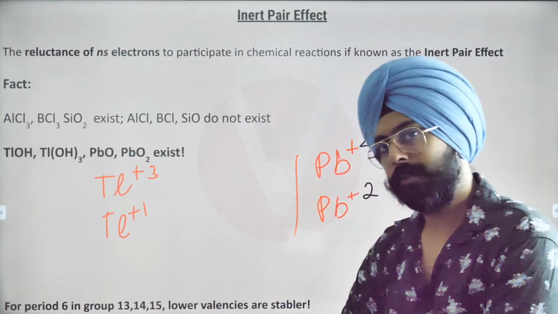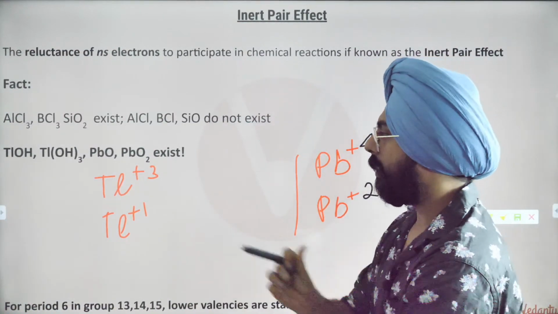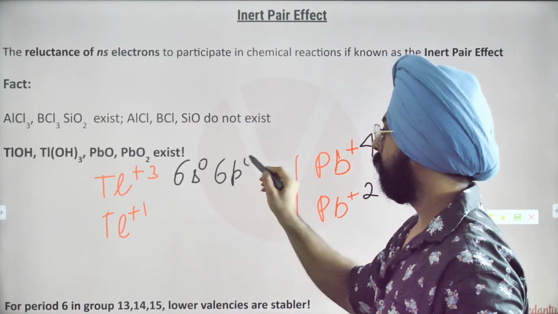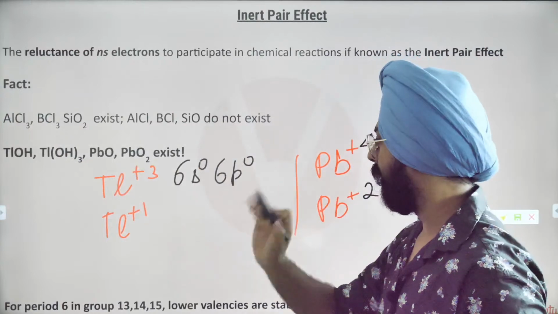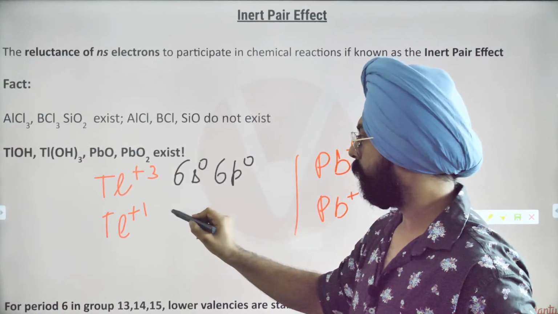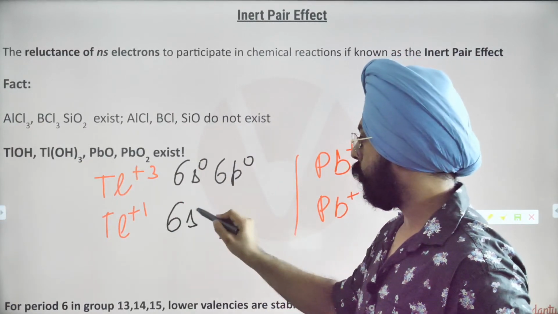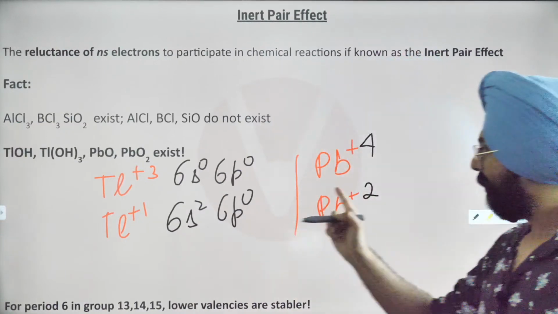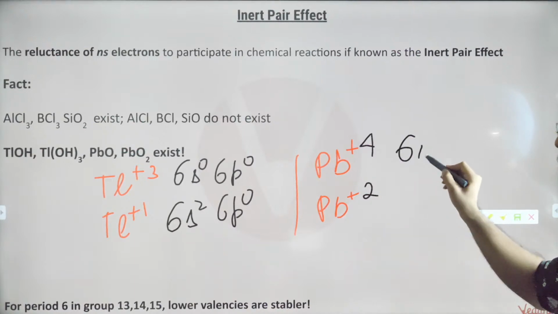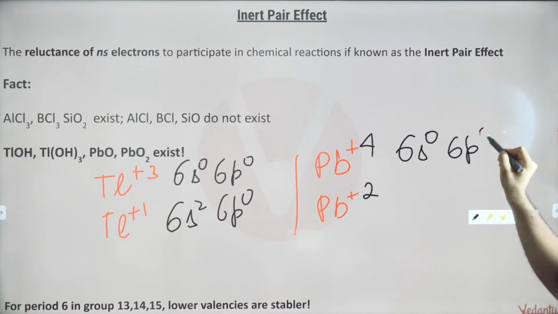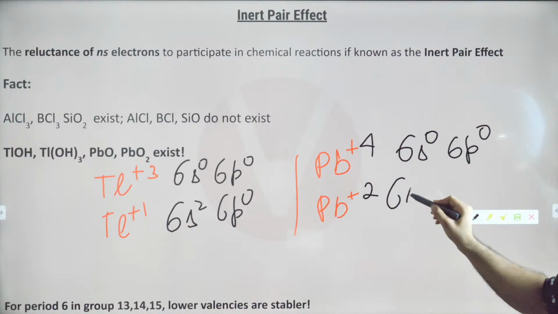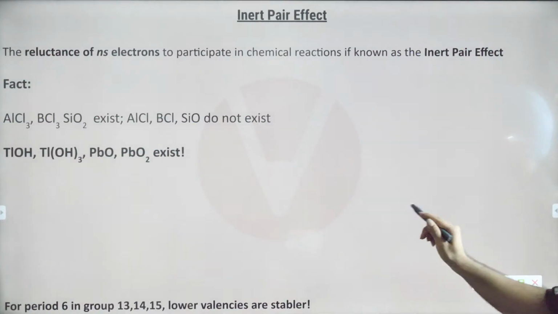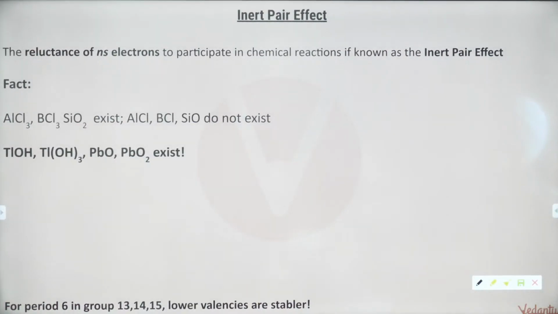Can we write this? This essentially is going to be 6s0, 6p0. You can write all your 5d10, 4f14, doesn't matter. This is what? 6s2, 6p0. Over here, this is 6s0, 6p0. This guy is 6s2, 6p0. Isn't it?